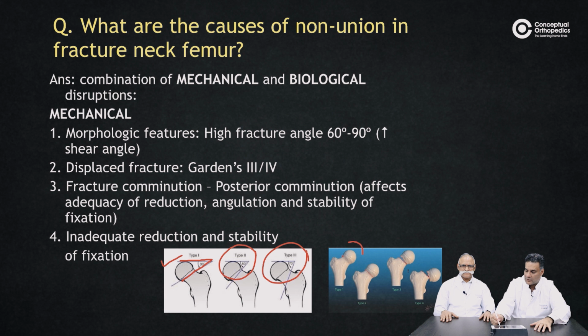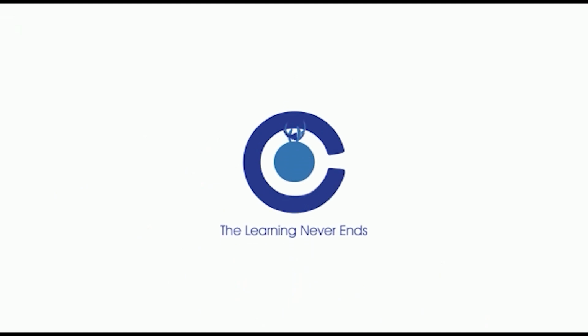Whereas Garden 1 is what Sir said: a patient might be walking, an impacted valgus, impacted fracture. Garden grade 2 is a complete fracture but absolutely undisplaced, everything aligned, all the trabeculae aligned. Garden grade 3 is a complete fracture, partially displaced, with malalignment. And Garden grade 4 is a complete fracture with total displacement, and because the neck goes away, the head and the acetabulum align. Prognosis-wise, people have classified 1 and 2 as having the same prognosis, and 3 and 4 the same.